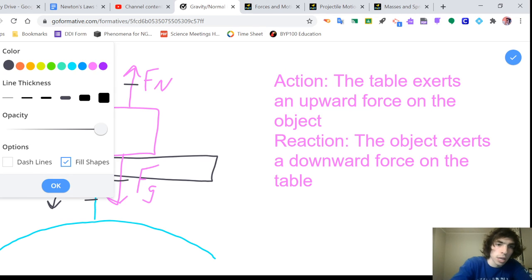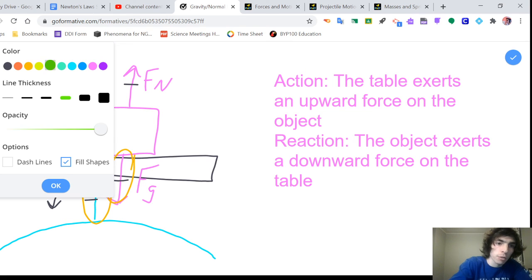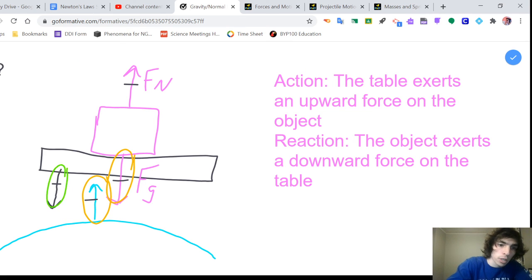But these two forces, and I should have color-coded these a little more carefully, that's a force pair, what the object and the earth are doing to each other, because that's two interacting objects. But our force pair for normal force is what this object and the table do to each other.